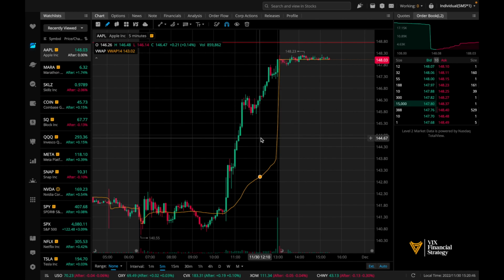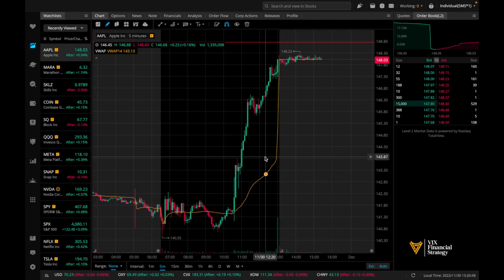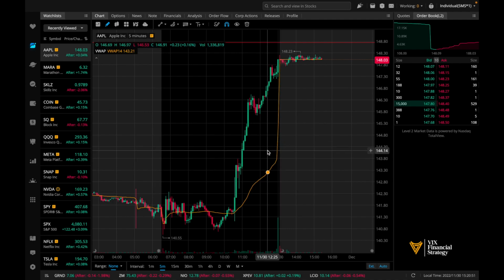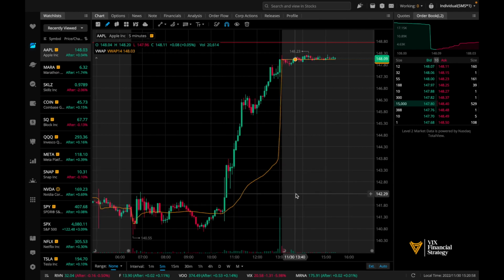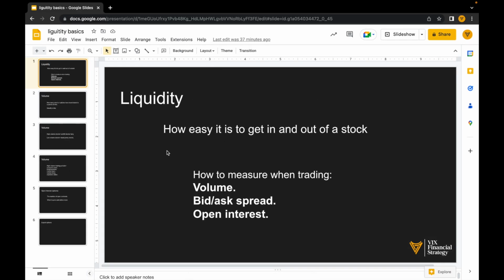All right, this is Vic's Financial Strategy, and lecture number 2 is going to be going over liquidity, what liquidity is, how to understand it, and the difference between liquidity in stocks and options. So what is liquidity? How easy it is to get in and out of a stock.